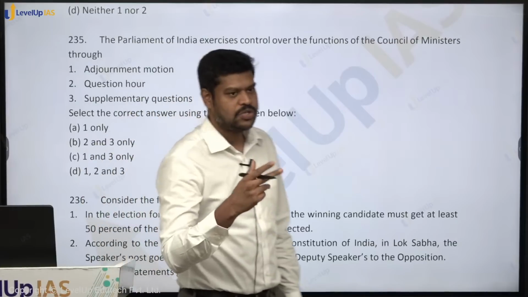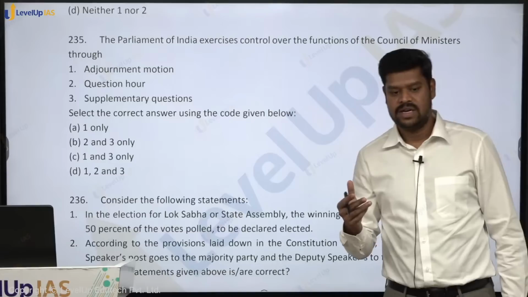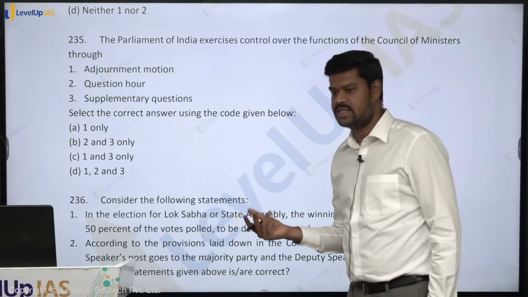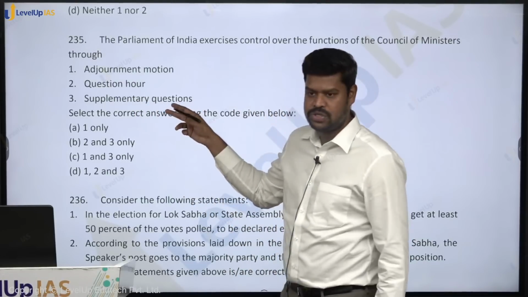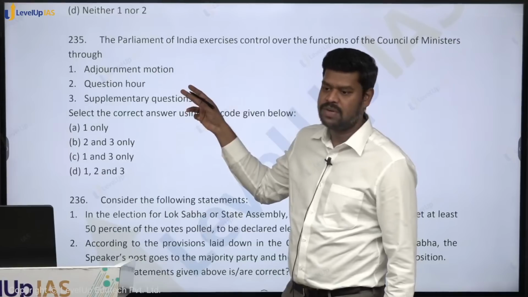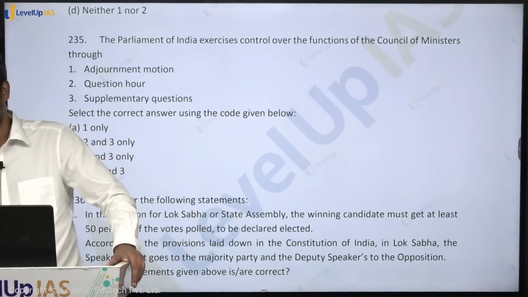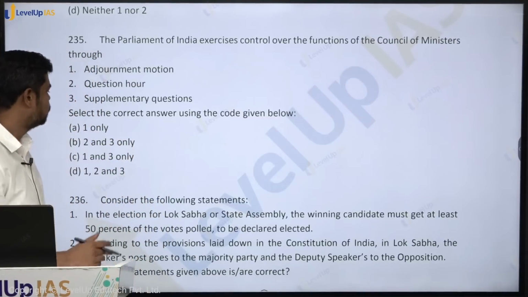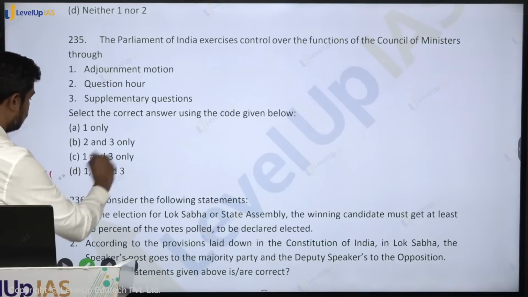And what is the difference between a starred and an unstarred question? A starred question is where they have to give an oral answer, whereas an unstarred question is given a written answer for a written question. So these are all the broader things you have to remember. Supplementary questions. A supplementary question is possible in case of which type of questions? In case of a starred question, where there is an oral question, so they can have a supplementary question to the answers. So what is the answer here? 1, 2 and 3 only.